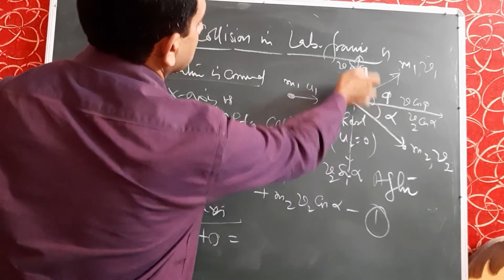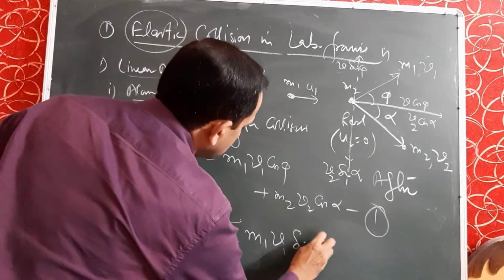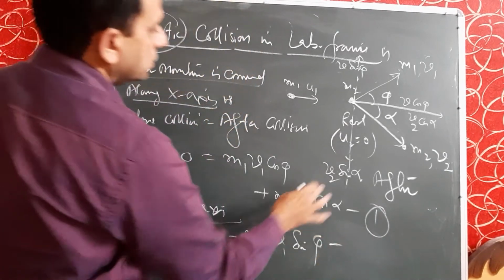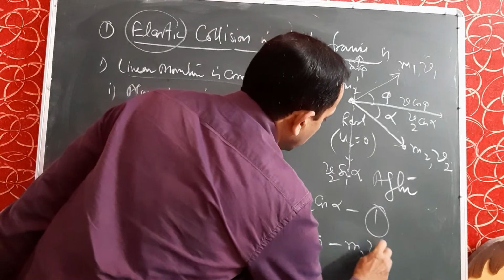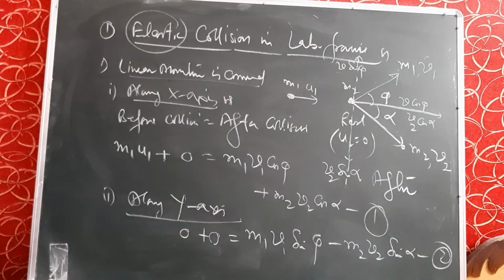What is along the y-axis? It becomes m1 v1 sin phi, and the second one is minus m2 v2 sin alpha. This is equation number 2.